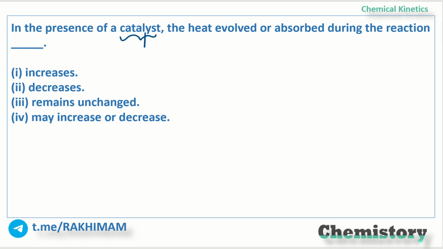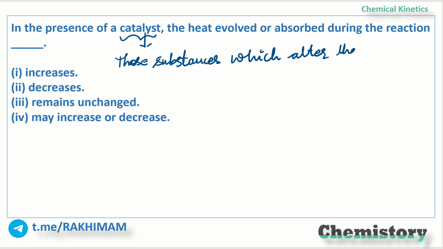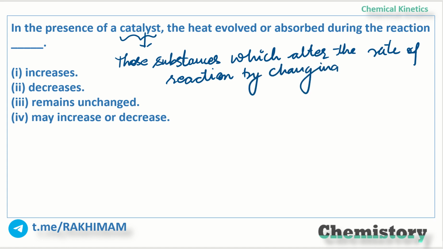If I just talk about catalyst, I'll just say those substances which alter the rate of reaction by changing the path of reaction. Remember this particular thing. So most of the time a catalyst is used to speed up or increase the rate of reaction.